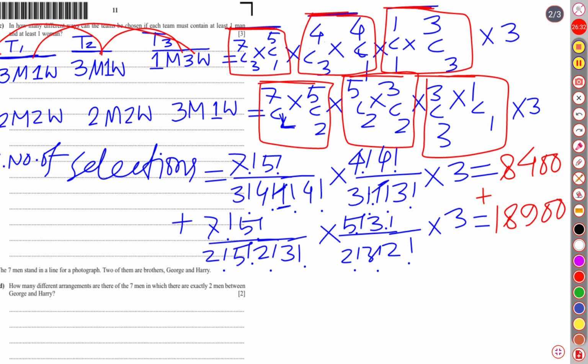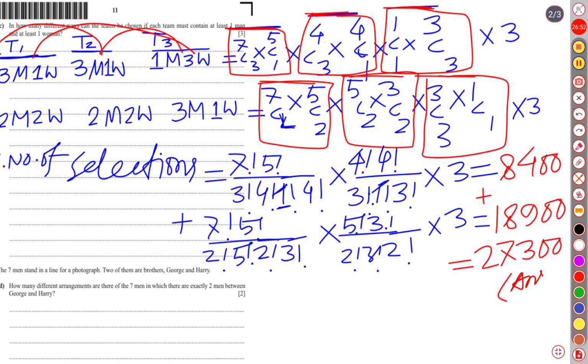So the total number of selections is going to be equal to what? If we add up 18,900 and 8,400, that is going to be 27,300. 27,300 is the total answer.